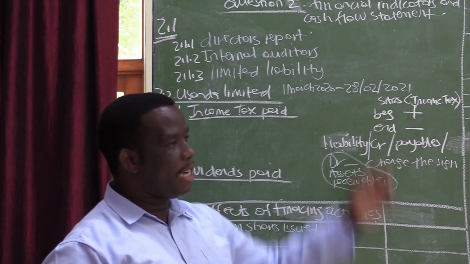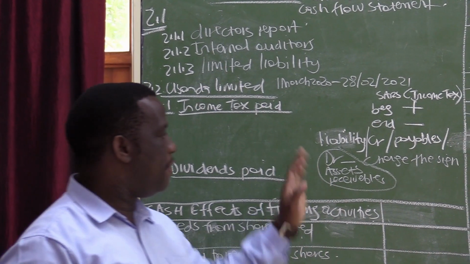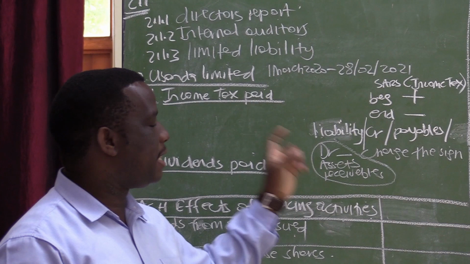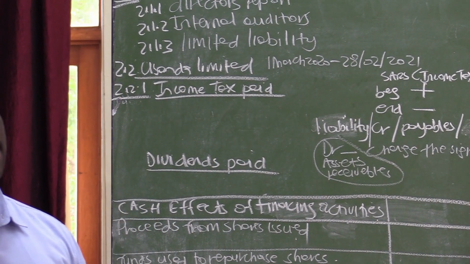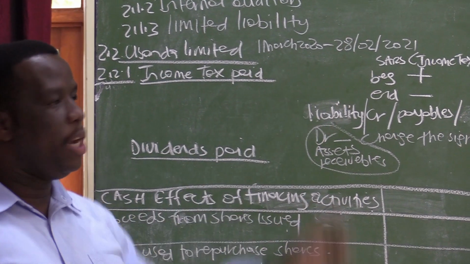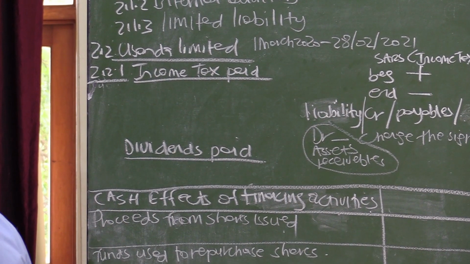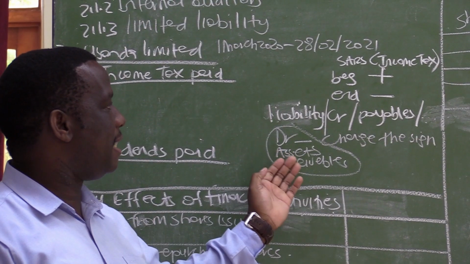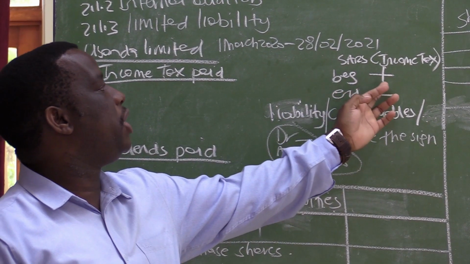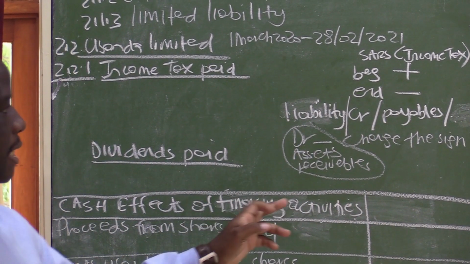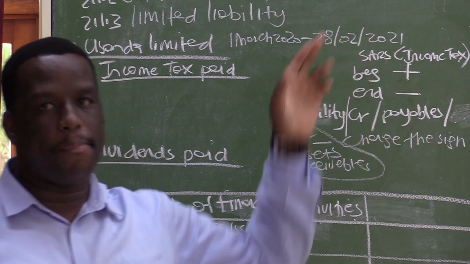If your SARS income tax is under receivables or under assets, or there is a sign that indicates the amount is on the debit side, you will know that your SARS is no longer a liability, it is an asset, and in your calculation you will have to change the sign. If the beginning is reflected under assets, the beginning will change to a minus. If the end is reflected under assets, the end will change to a plus.